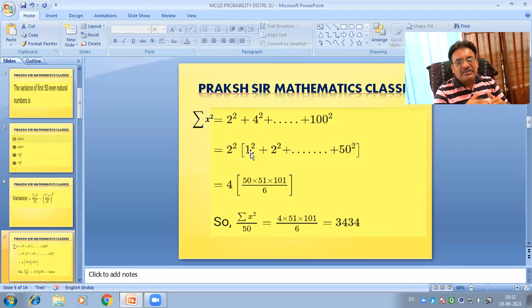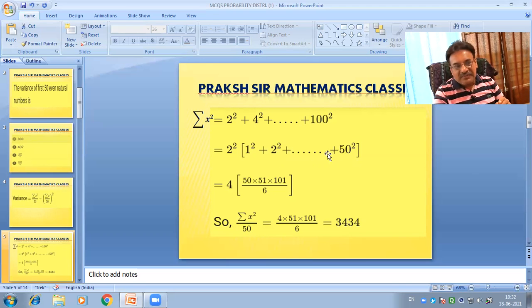And this is of the type summation r equals 1 to n of r square, which equals n in bracket n plus 1, next bracket 2n plus 1, upon 6. We use this result, and here n equals 50.